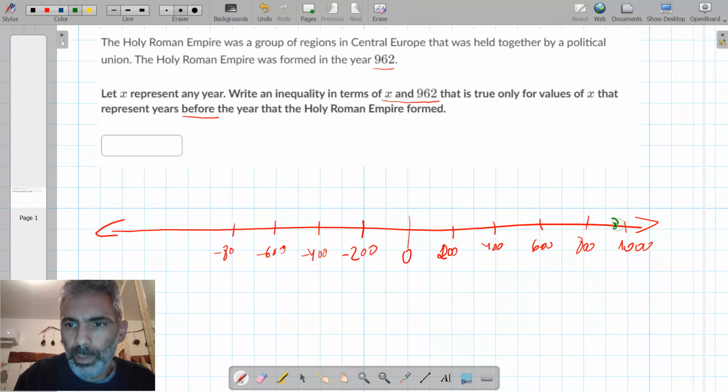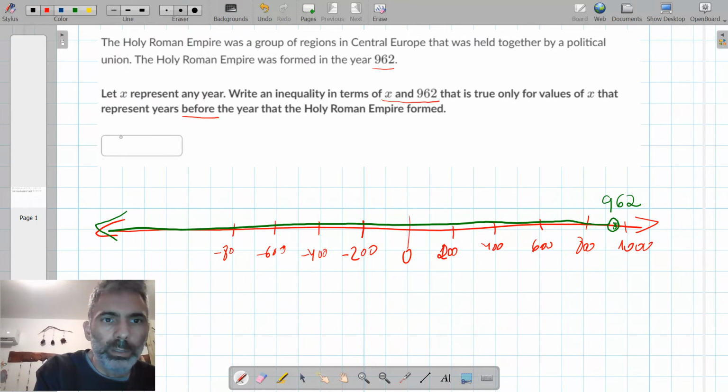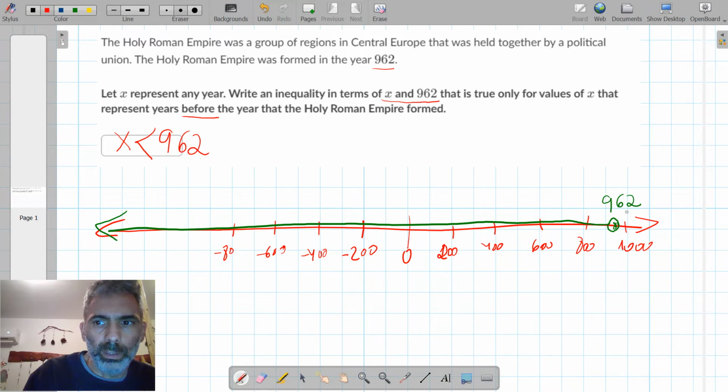Okay, so the circle around 962 needs to be hollow, and each number on the number line to the left satisfies the inequality. So x needs to be less than 962, excluding 962 itself, not including this year.